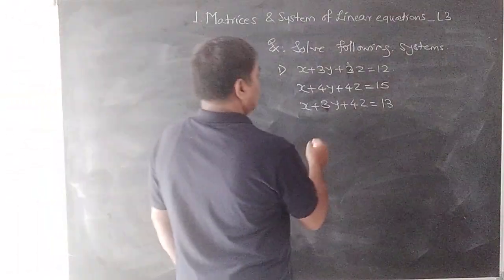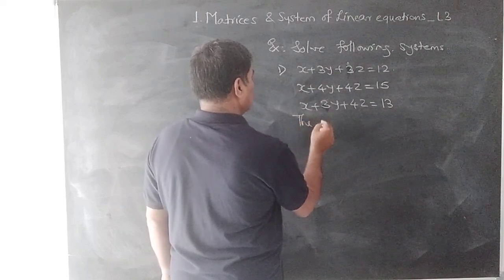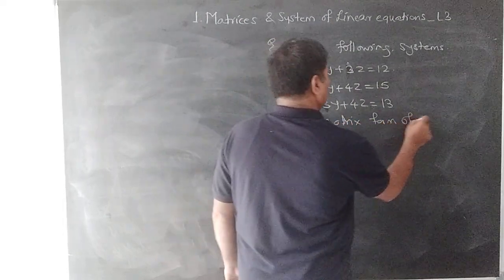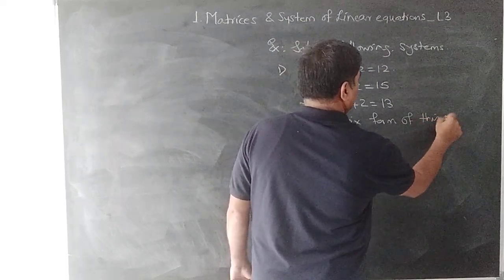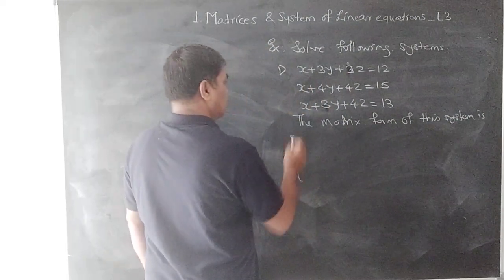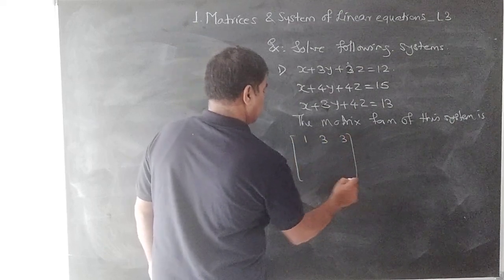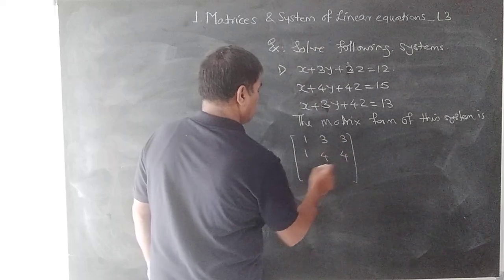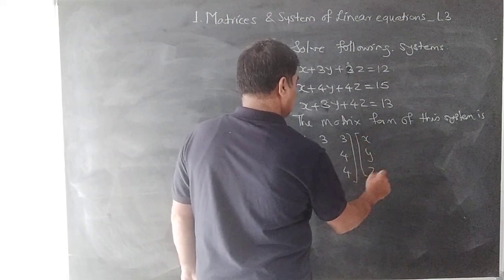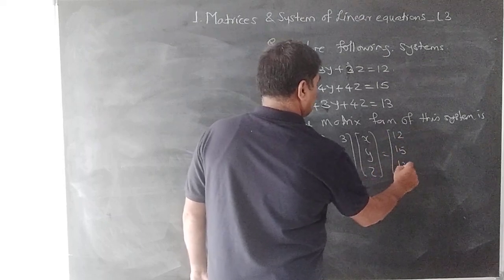The matrix form of this system is: coefficients 1, 3, 3, then 1, 4, 4, 1, 3, 4, times x, y, z, equals 12, 15, 13.